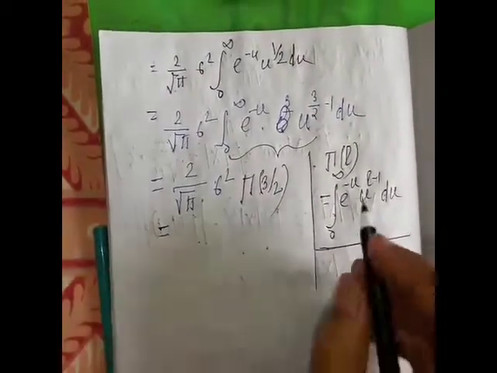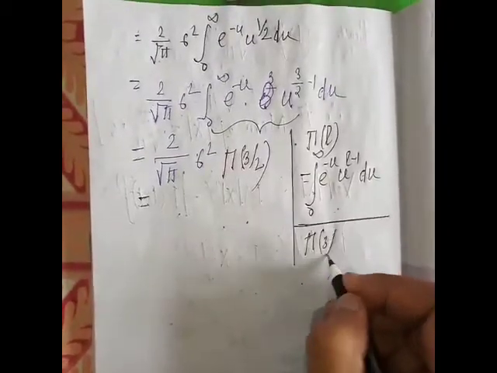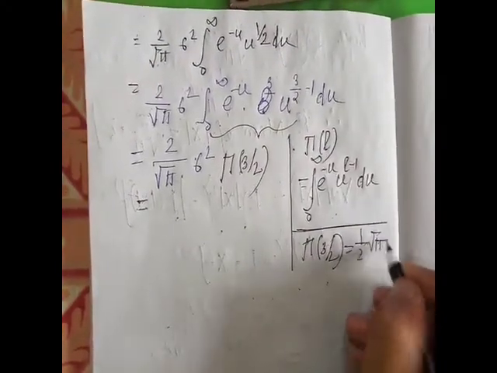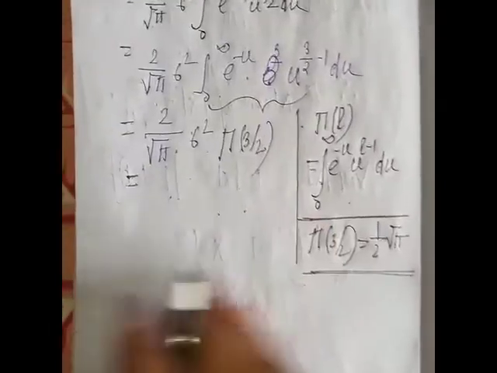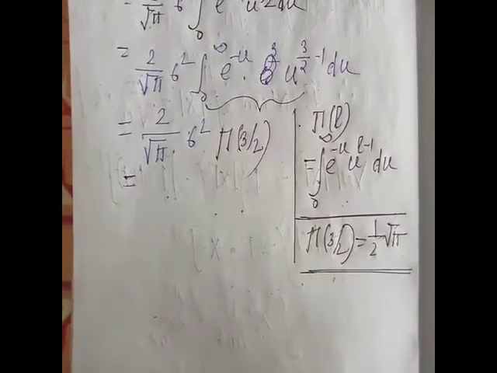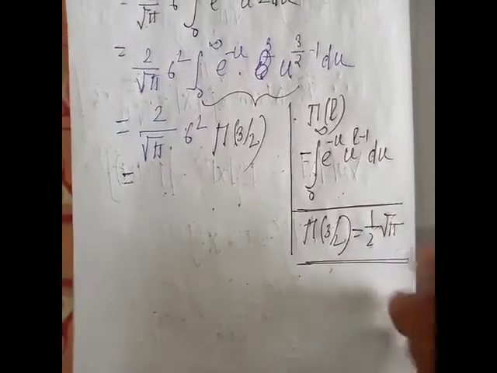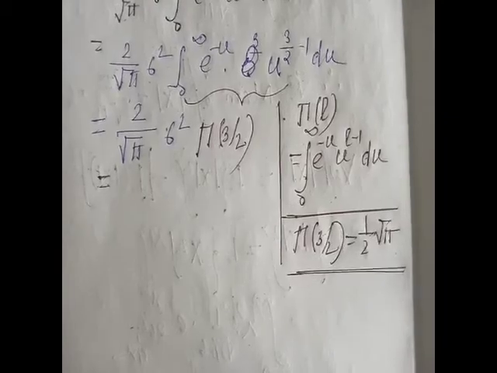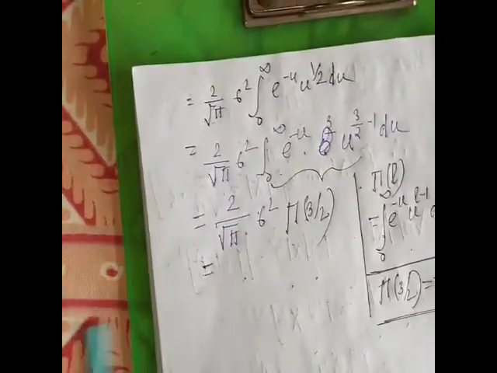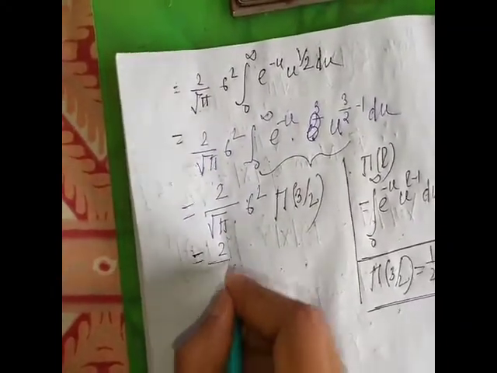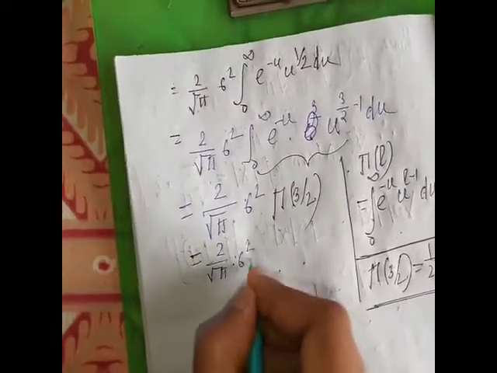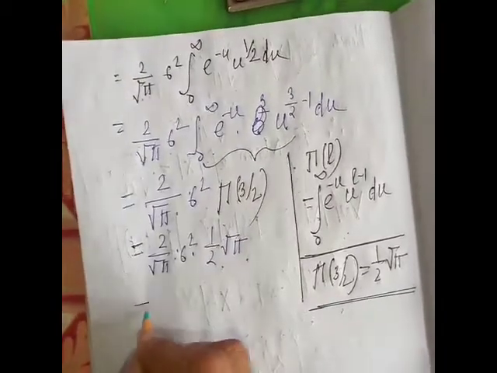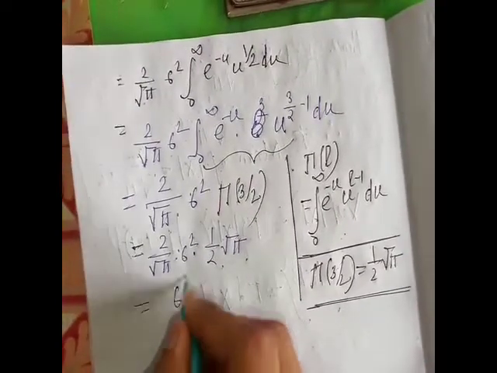And please remember the value of gamma 3 by 2 is half into root pi. This is the value of gamma 3 by 2. So 2 by root over pi into sigma square into the value of gamma 3 by 2, which is half of root pi. So after calculation this is sigma square.